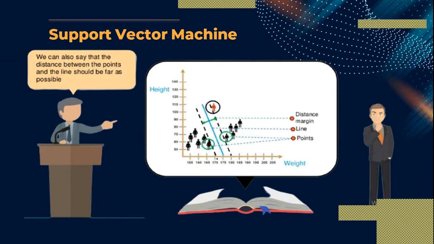These 2 points are useful for finding out the distance, then there is our main line, line number 1, and this green line is indicating the distance margin. It is called the distance margin.